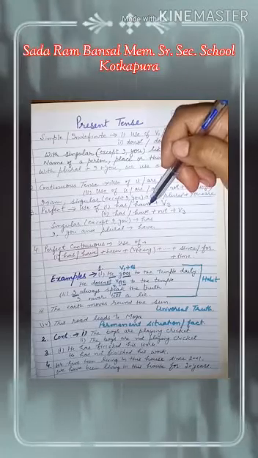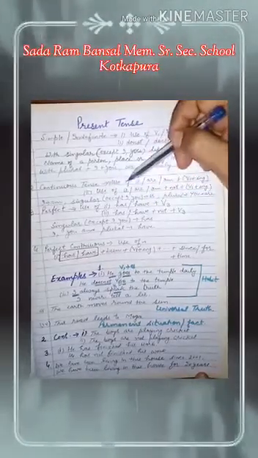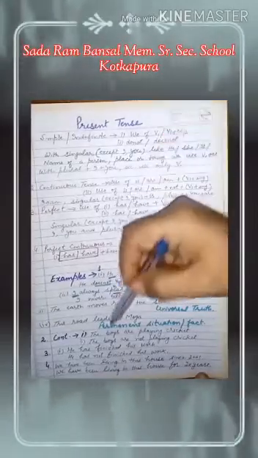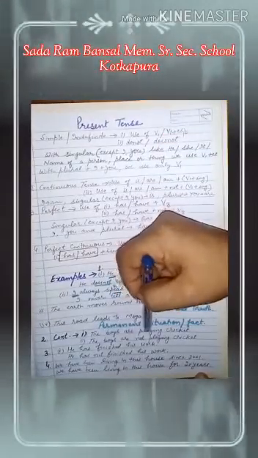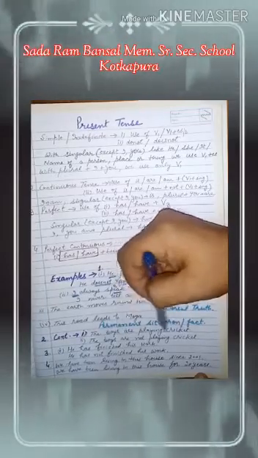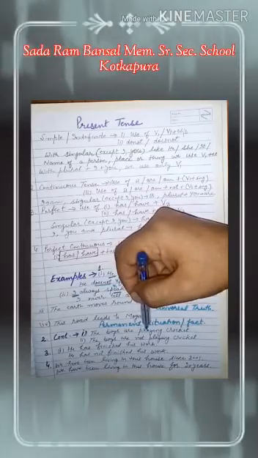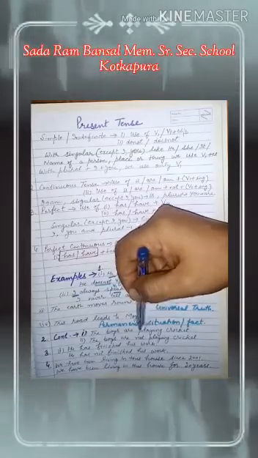Means जो काम अभी चल रहा है उसके लिए हम present continuous tense use करते हैं. For example, the boys are playing cricket. लड़के क्रिकेट खेल रहे हैं. Means here the action is in progress.